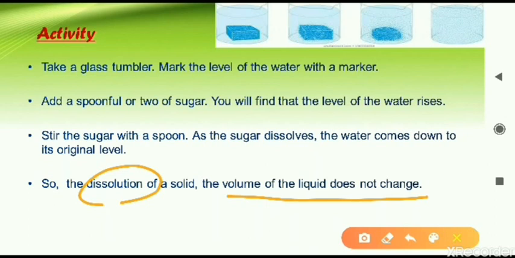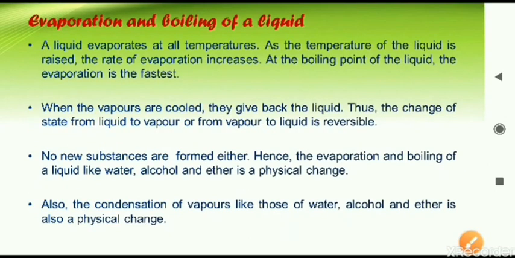Here we have another example of physical change, that is evaporation and boiling of liquid. When we are heating any liquid, it converts into gas, and that conversion is boiling of the liquid. On boiling, vapors are formed. Also, in the sunlight, water is converted into water vapor, that is, evaporation is taking place. You would have observed drying of cloth, which we will see in the following example also.